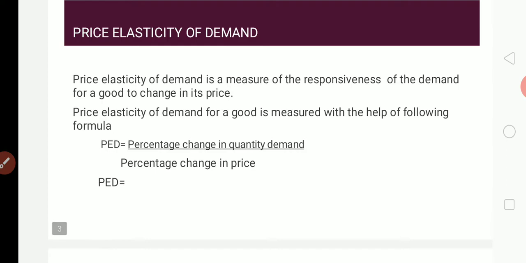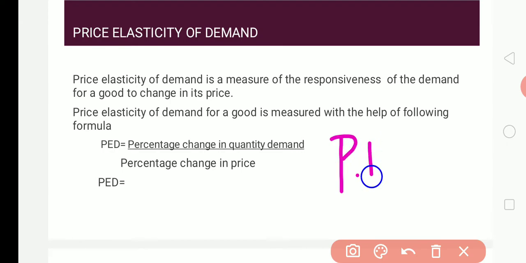We have four determinants, as I am repeating again and again: price, price of related goods, income of a consumer, and taste and preferences.